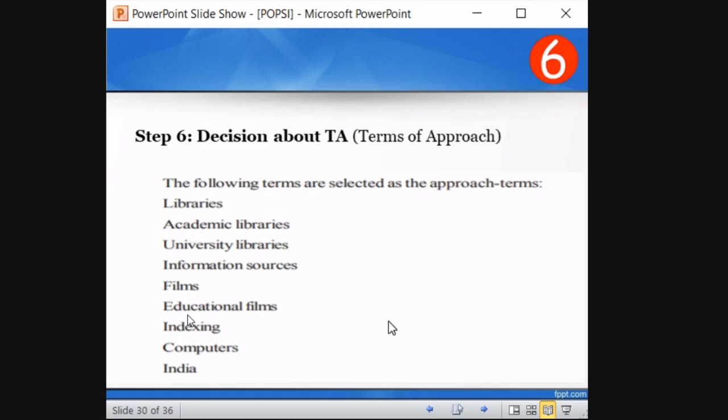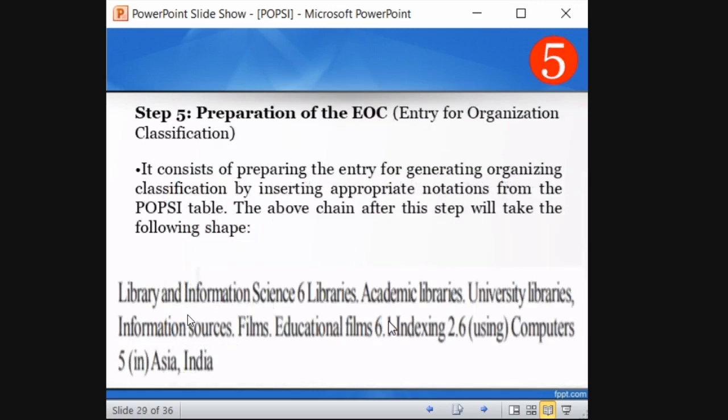So after that you have to decide which terms you are going to use. Those key terms are called terms of approach. Okay, those terms are called terms of approach.